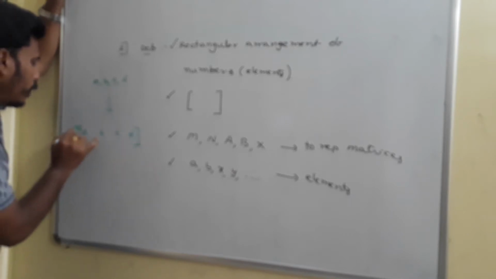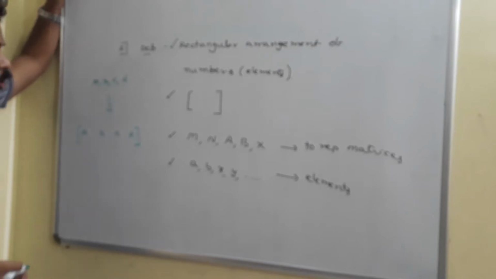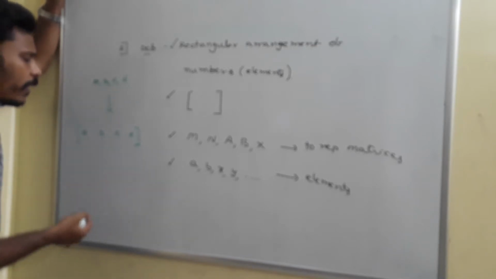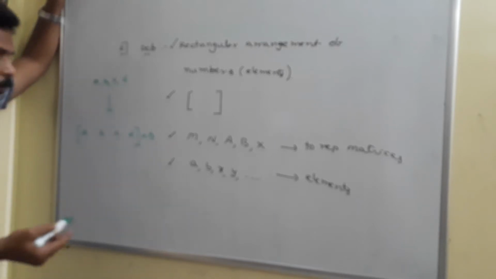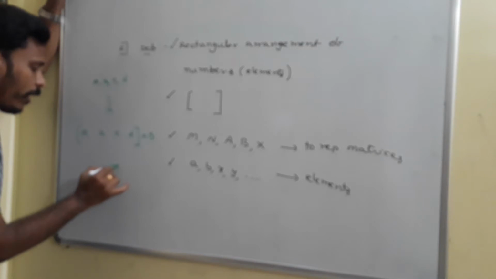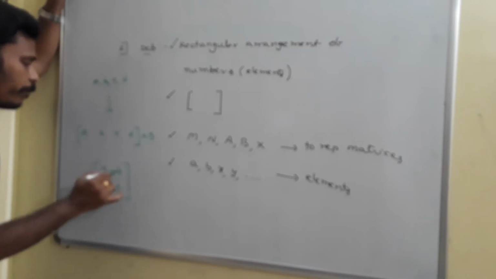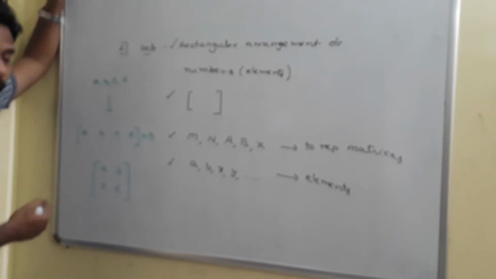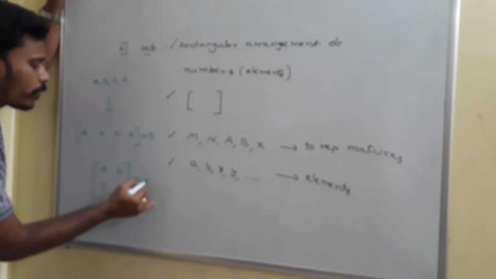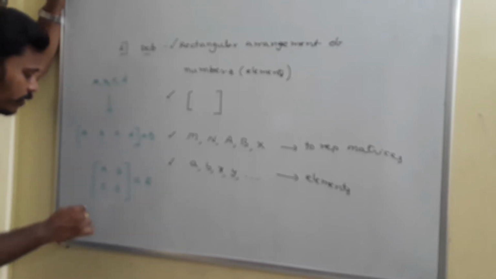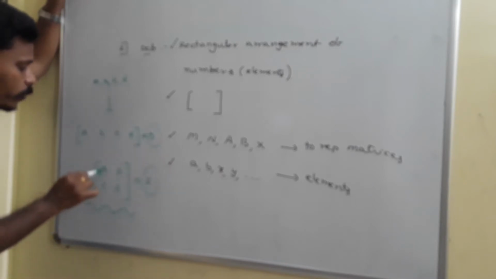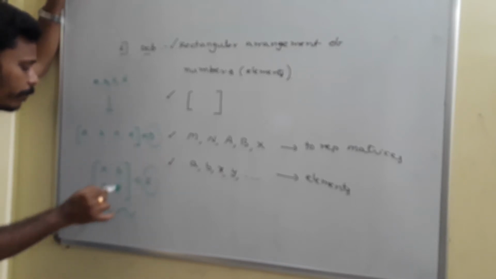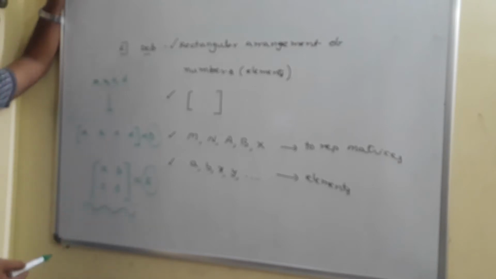This is also one arrangement and it is a matrix. You may call this matrix something, say some D. Or suppose you may arrange those four elements in a rectangular format like A, B, C, D. This is another rectangular format and you may call it some E. So what I am saying is these matrices are named by these capital English alphabets, as well as its elements are represented by using the small English alphabets.